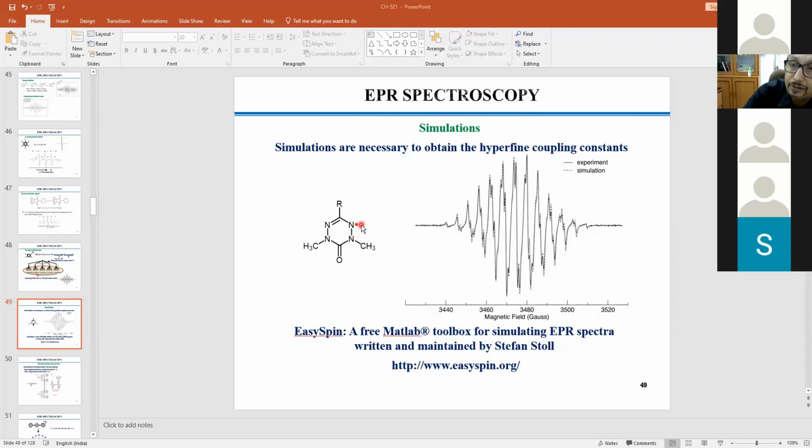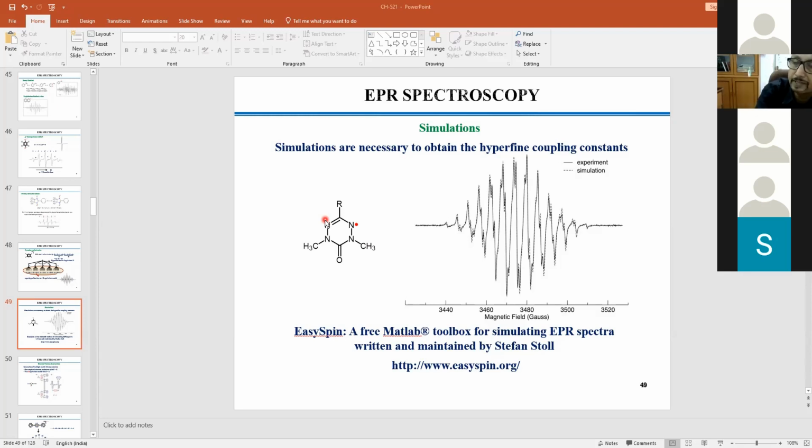Now one could argue why you are not considering this hydrogen. This is not far away with respect to this one. I am not considering it because if it is due to hydrogen coupling, then the hyperfine constant value would be smaller than the nitrogen hyperfine. As I said, the hyperfine or super hyperfine constant depends on the atom size.